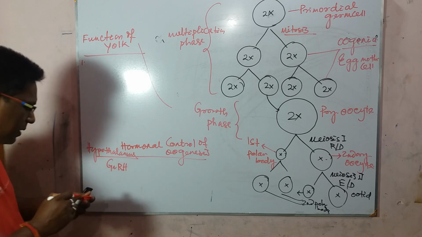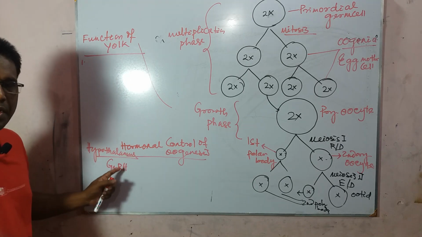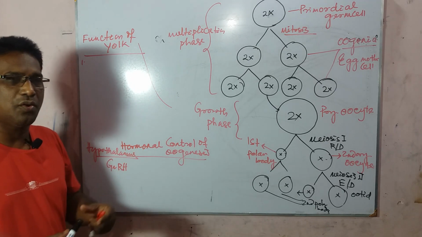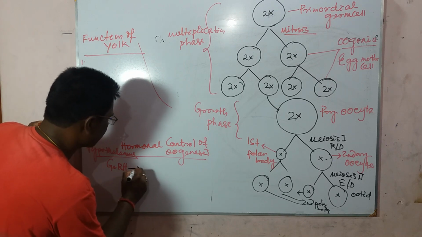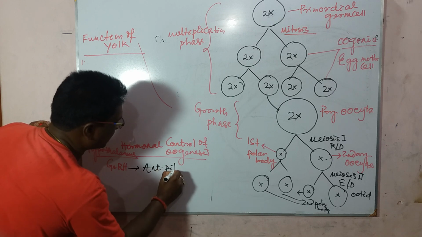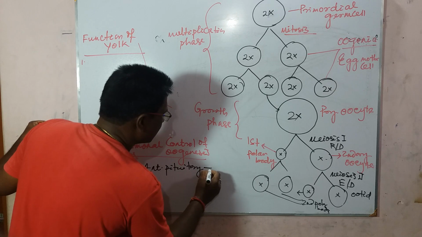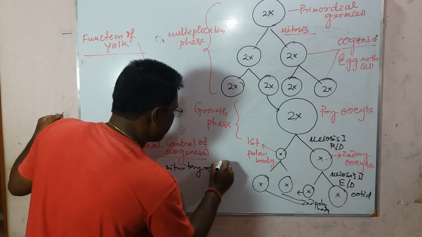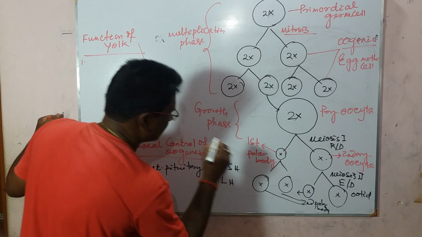So the hypothalamus of the brain releases gonadotropin releasing hormone which stimulates the anterior lobe of pituitary. So this GnRH stimulates the anterior pituitary to release other hormones, that is FSH and LH.